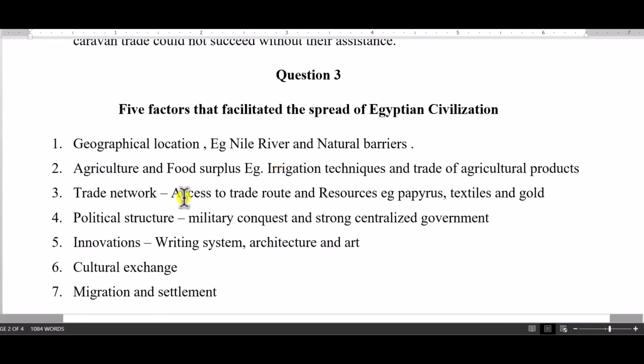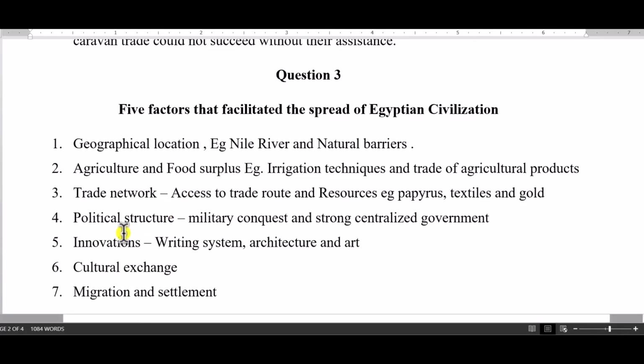Trade network also played a very important role in the spread of the Egyptian civilization. Egypt played a very important role in the Trans-Saharan trade. Egypt was one of the trade routes in the Trans-Saharan trade, and therefore it also led to people bringing in more people into the kingdom.